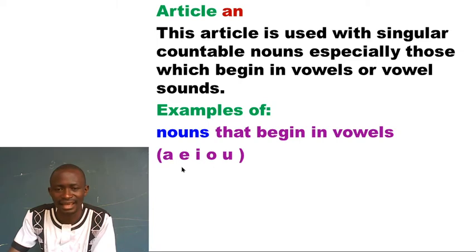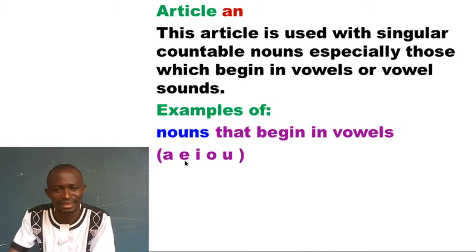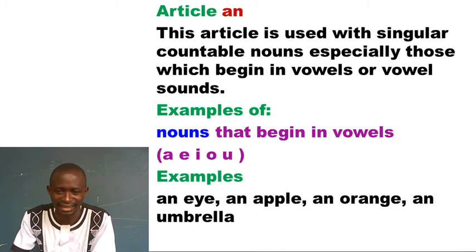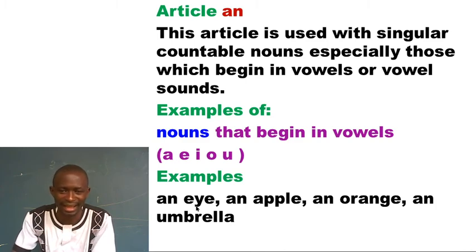This is A, E, I, O, U. These are letters, vowel letters. I call them vowels. Then when I refer to words beginning in vowel letters, I mean words like an I. Mark the word I.